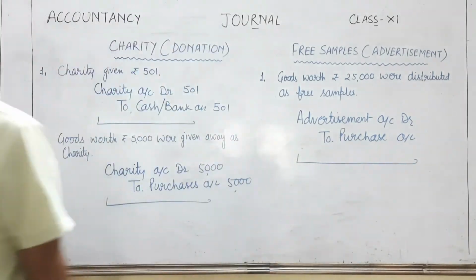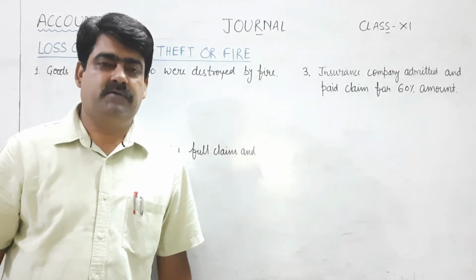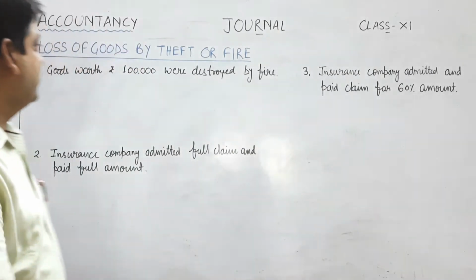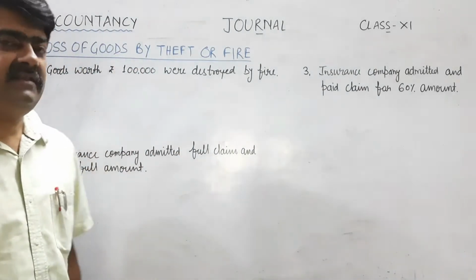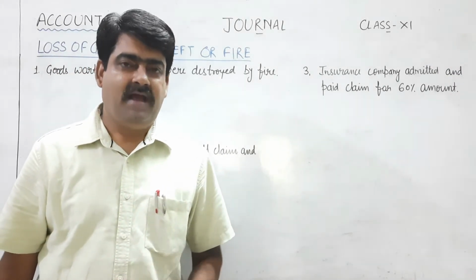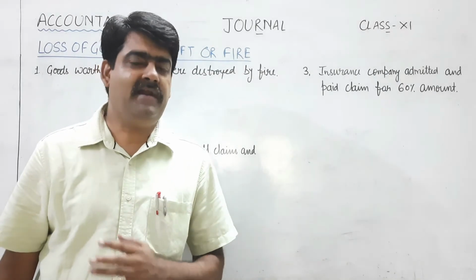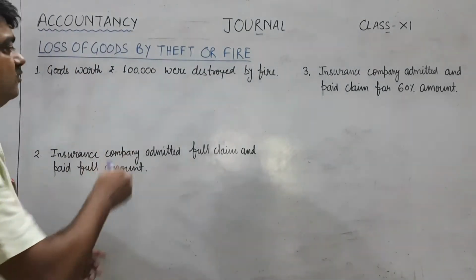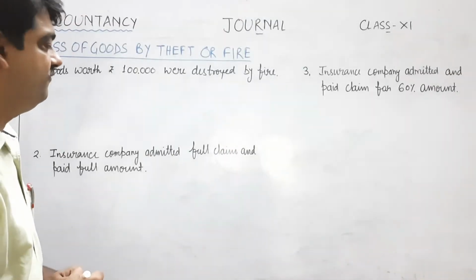Today we will learn a few more transactions related to journal. See, the first one is loss of goods by theft or fire. This is one of the abnormal losses and the rule regarding nominal account will be implemented. So see, the transaction is goods worth rupees 1 lakh were destroyed by fire.